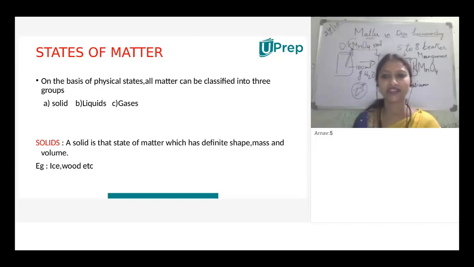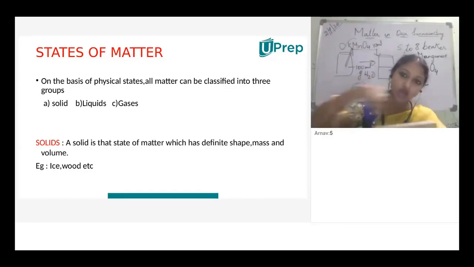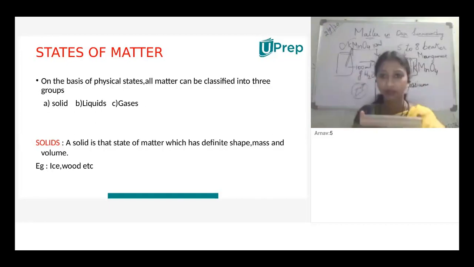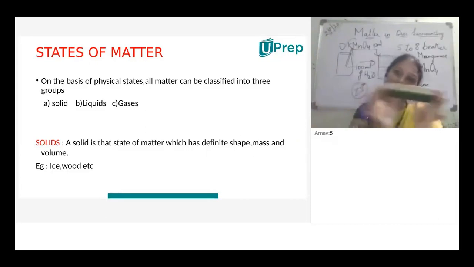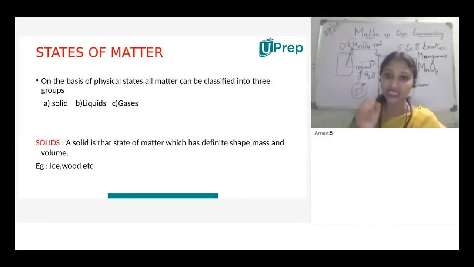What is the main definition? Why do we call it a solid? A solid is a state of matter which has definite shape, mass, and volume. This is a solid. It is having definite shape. When we place the solid on a paper and draw the outline of the sample, we can see a definite shape, and we can feel the mass, and it occupies space.